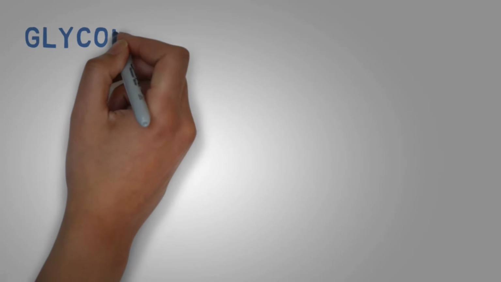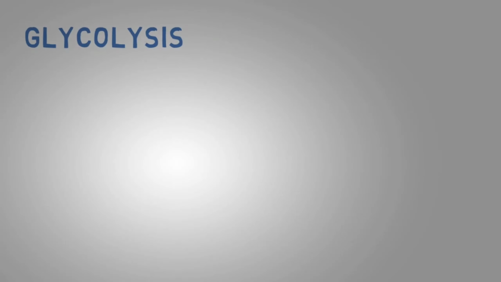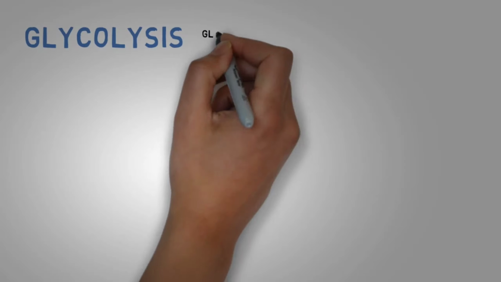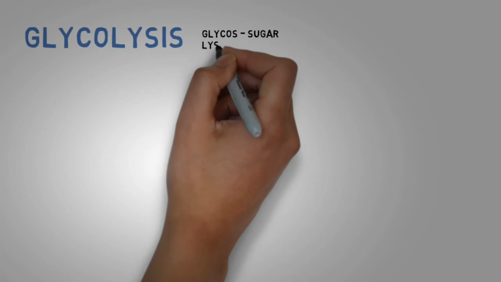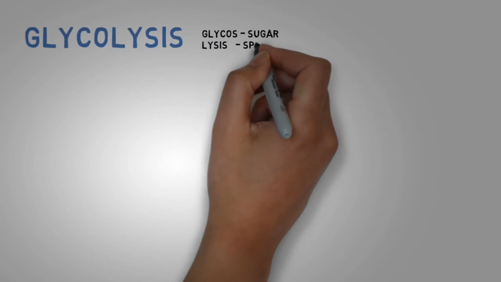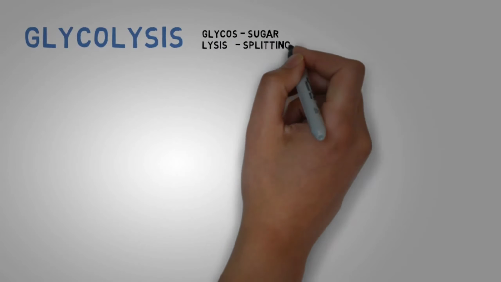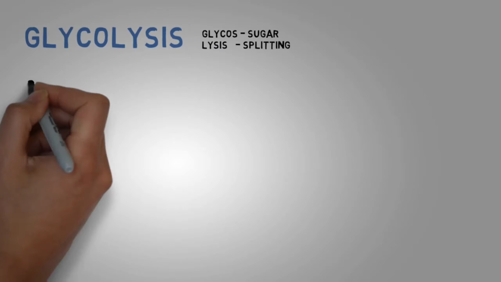Hello there, this is Gaurav from Gaurav Tutorials, and in today's video we will be discussing glycolysis. So, if we take a look at the name and split it into two halves, we come across glyco, which means sugar, and lysis, which means splitting or breakdown. So I can define glycolysis as splitting of sugar.